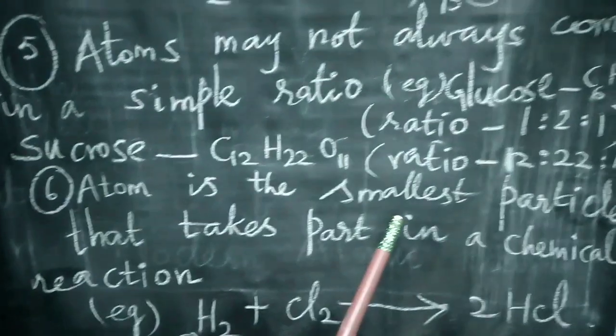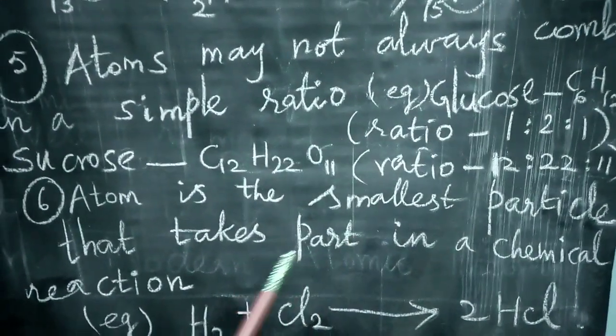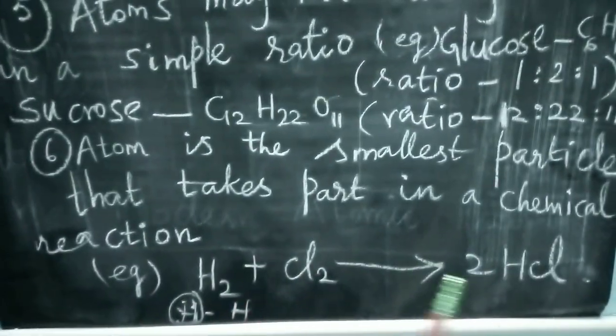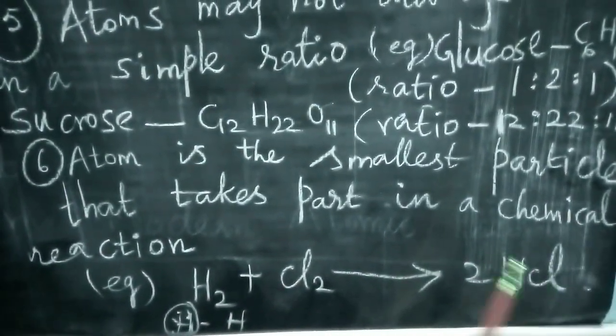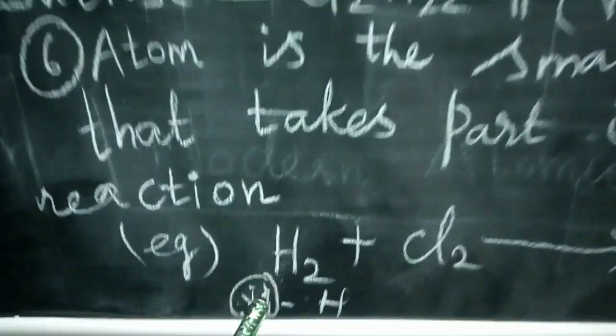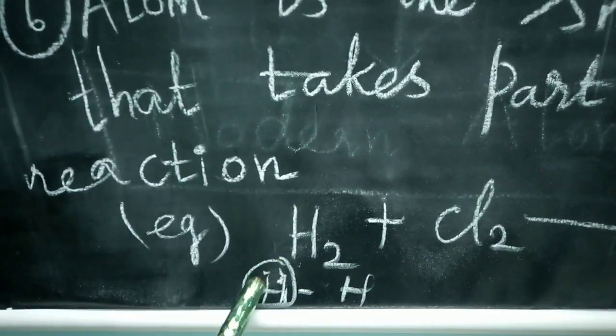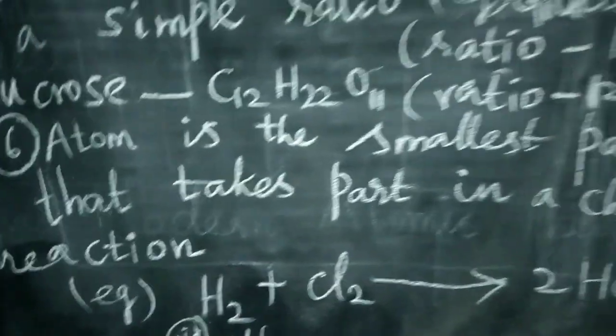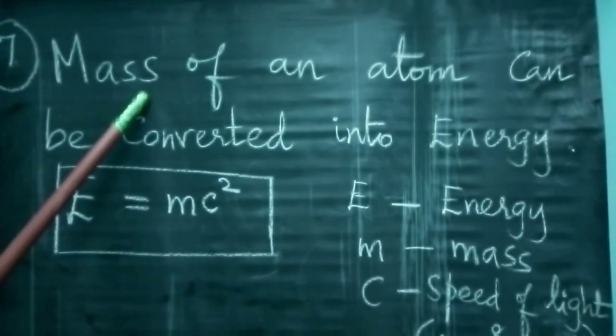Now come to the next point. Atom is the smallest particle that takes part in a chemical reaction. For example, hydrogen combines with chlorine to form 2HCl. Here you have two hydrogen atoms. Each atom contains a smallest particle. So it takes part in a chemical reaction.